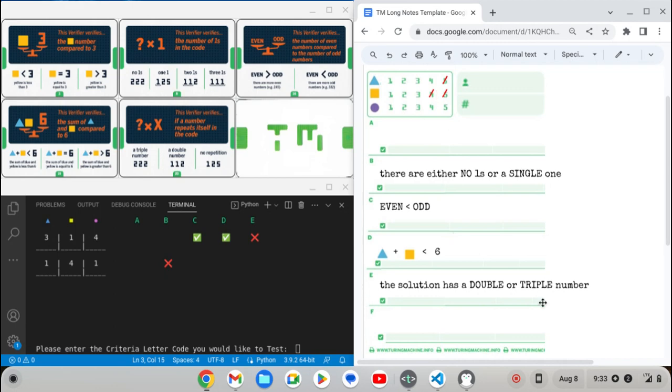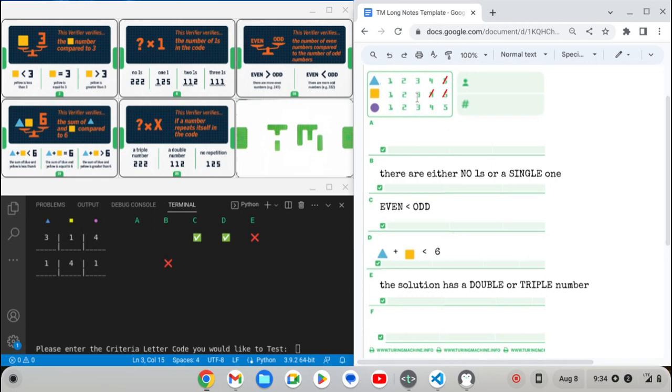I don't know if I can list out all the possibilities. Well, it has to be a double 3, because it's not a double 1. And it can't be the first 2. Circle has to be a 3. And I'm thinking that it's got to be square that's also 3.